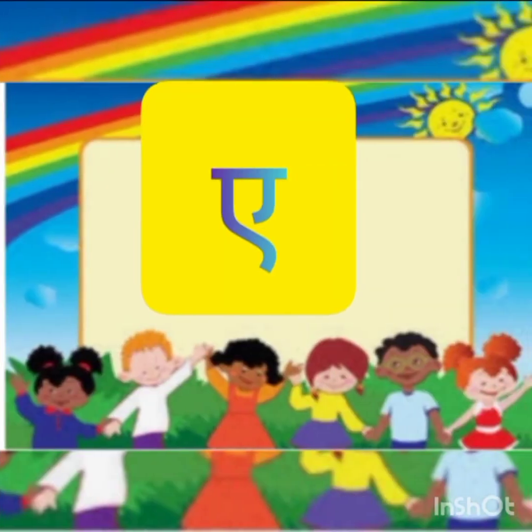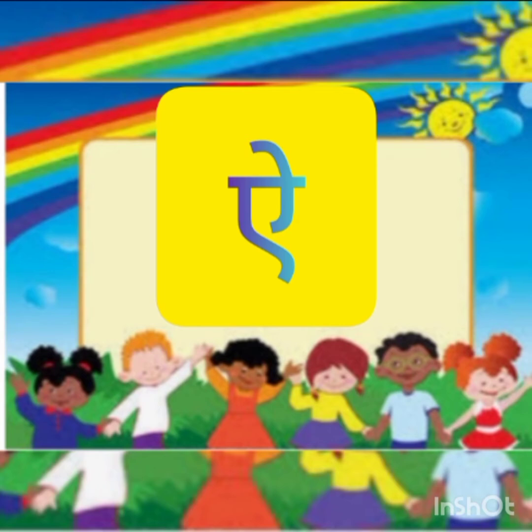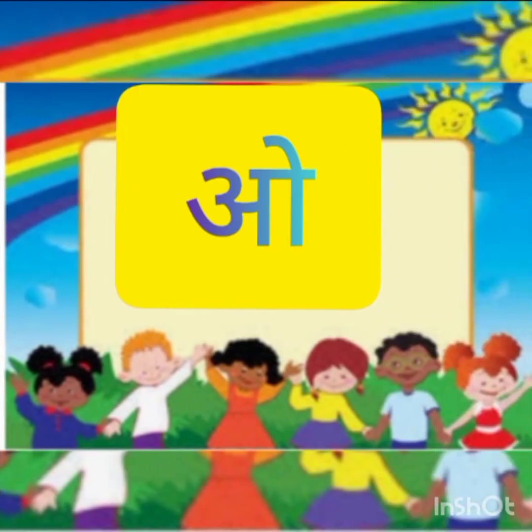Then next, the 8th letter. What is this? A. We learned a, e, ir. Isn't it? 7 letters we learned. This is the 8th one. A. Together say. A. I. What is this? I. After that, this is what? O. What is this? O.